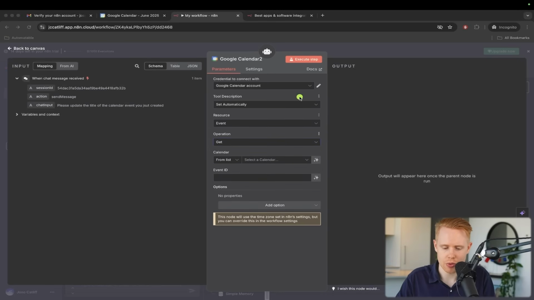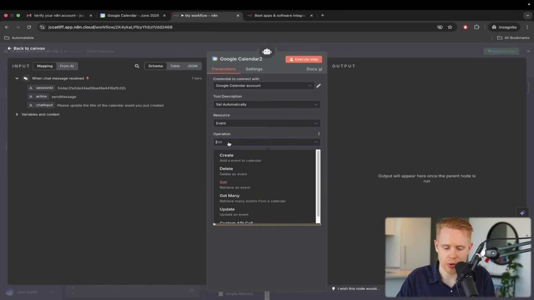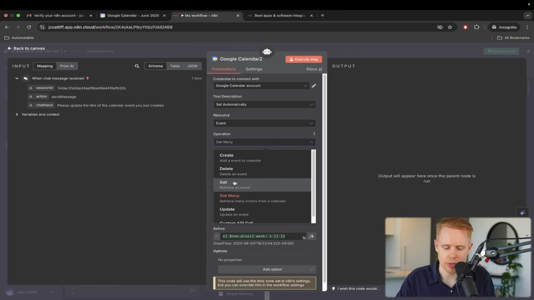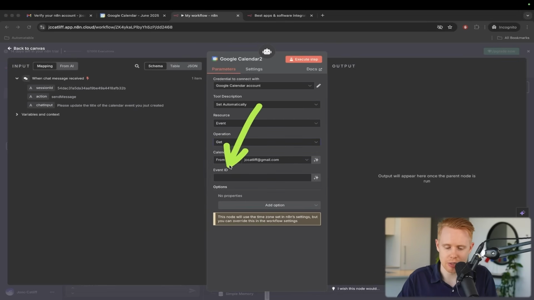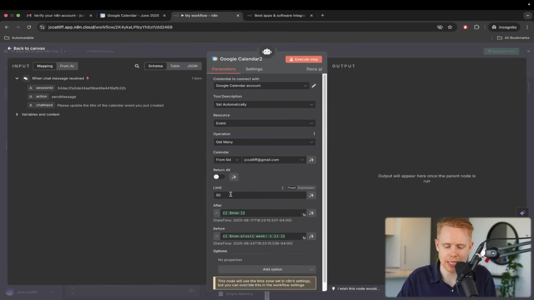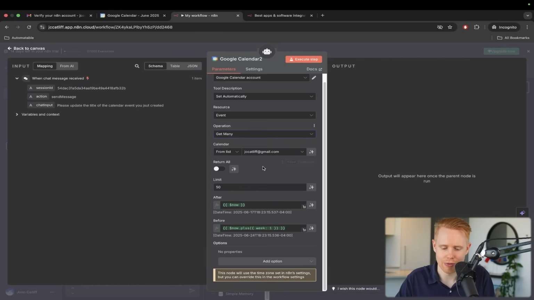So what we're going to do is choose get, okay, and we're going to select the right calendar. And we're going to choose get many, and the reason why we're choosing get many instead of get is because get is going to encounter the same error, it's going to ask for an event ID, but because we don't have that handy, we need to get many, and we're going to search for that event based on specific fields.